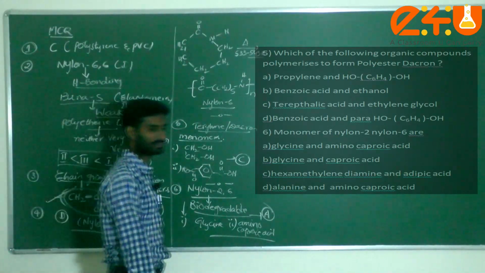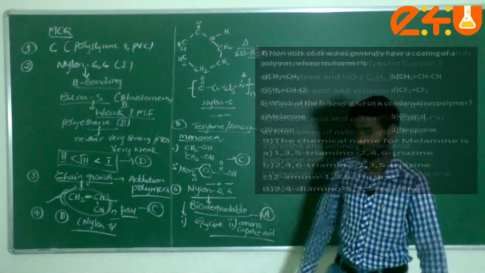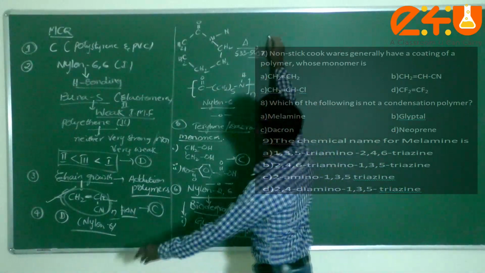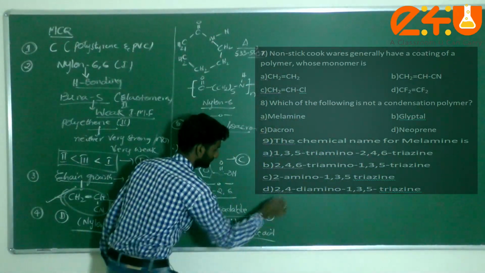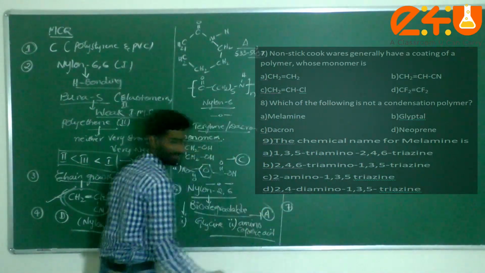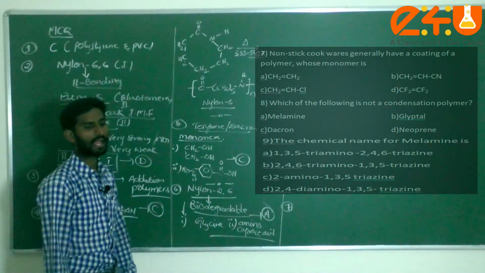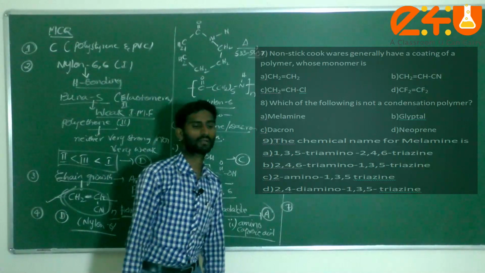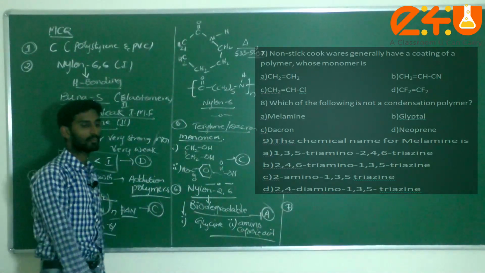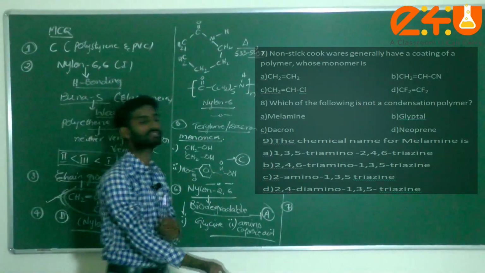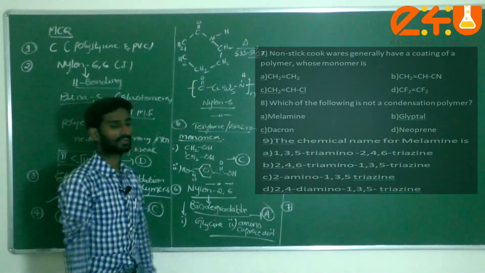Next question, question number 7. Non-stick cookware generally has a coating of a polymer whose monomer is... we already discussed the uses of polymers.